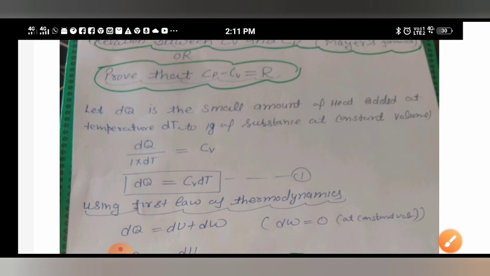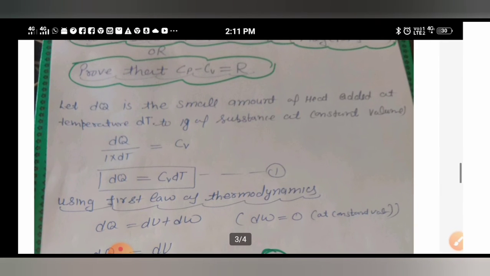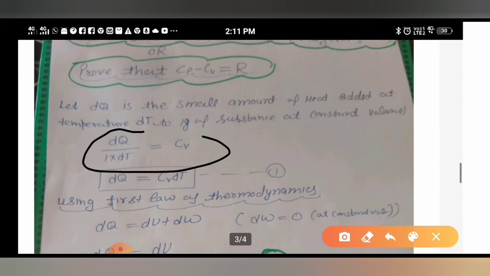Means first we are taking Cv. You know the formula for specific heat: dq upon 1 into dt equal to Cv. We write 1 because we have taken 1 mole of gas or 1 gram of substance. So dq value will be Cv dt. We will call it equation number 1.